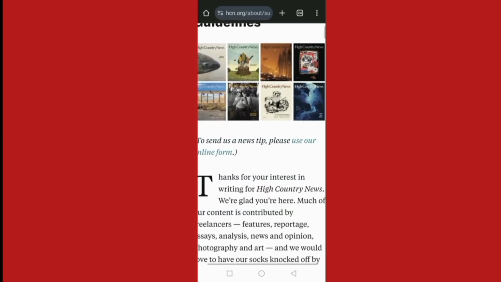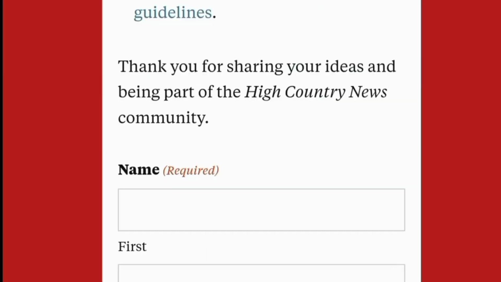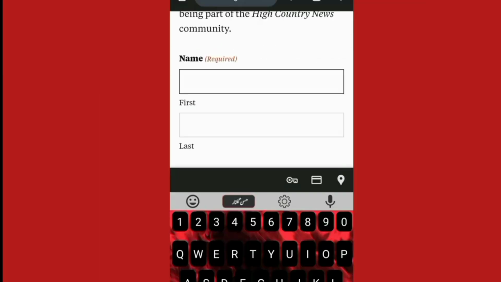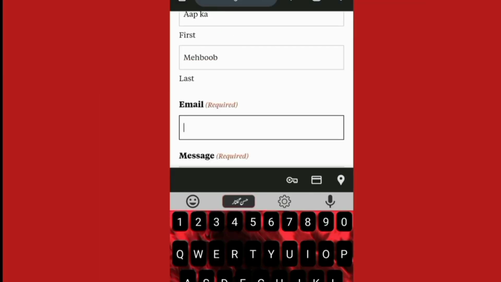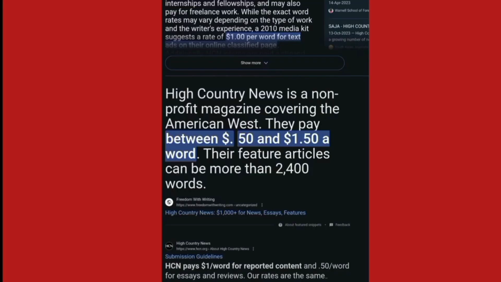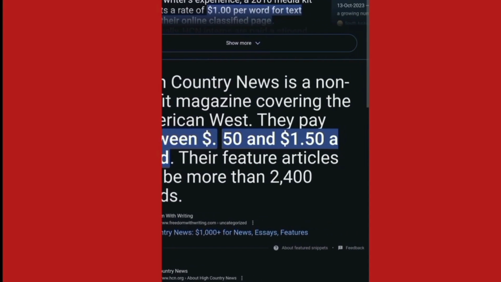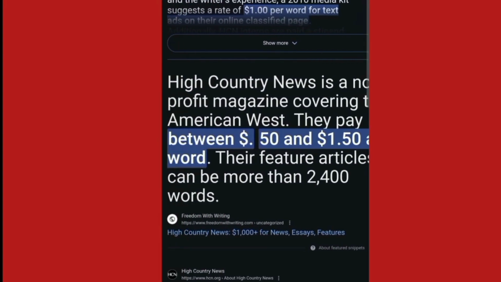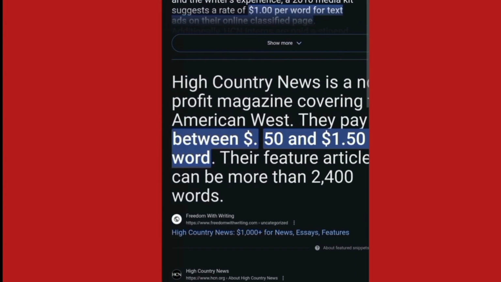To send us email tips, please use our online form. This form opens on your screen. Enter your first name, last name, and email address, and at the bottom paste the article we rearranged from spinbot.com, and click on the submit option at the bottom of the page. If you talk about earning from High Country News, they pay between $0.50 and $1.50 per word, and it is a real and trustworthy website.